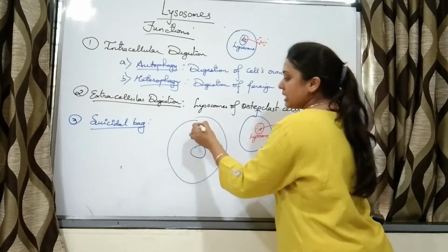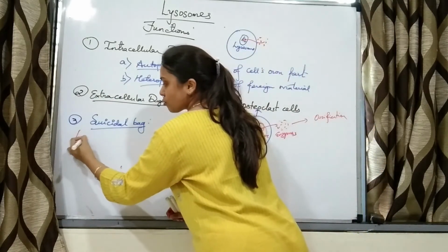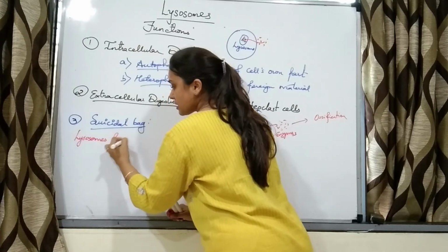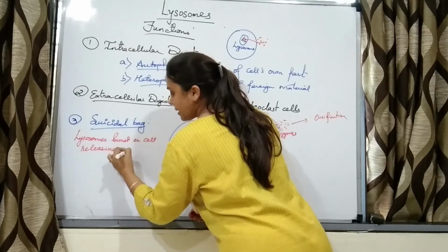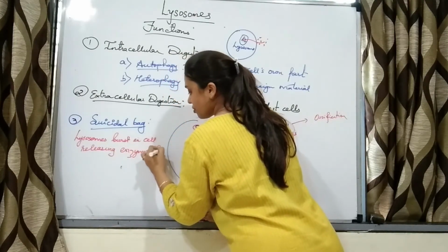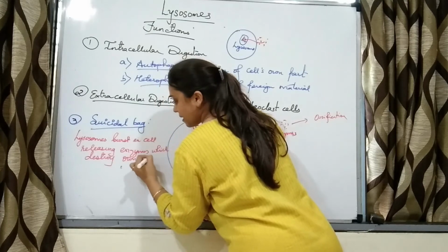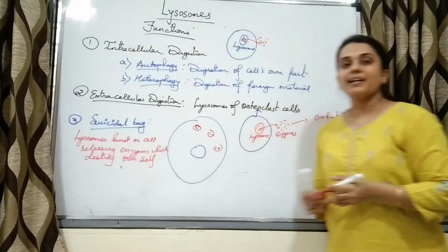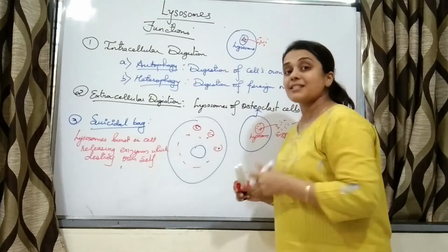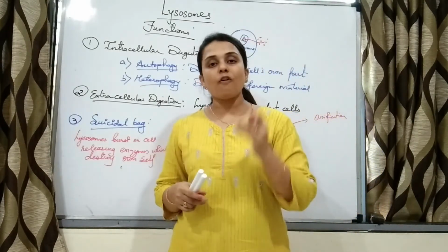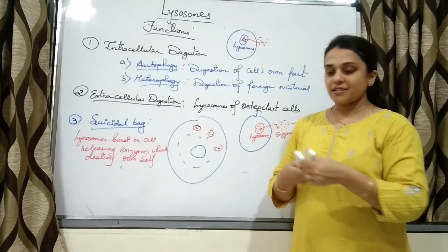So now what happens? These lysosomes, which are filled with enzymes, are going to burst, right? So lysosomes burst in cells, releasing enzymes which destroy the cell itself. That is why it is called a suicidal bag. So the enzymes are released. These enzymes are going to destroy the cell itself. It is a suicide. The lysosome of the cell is destroying its own cell. That is why it is called a suicidal bag.